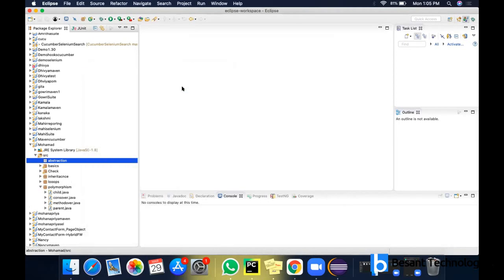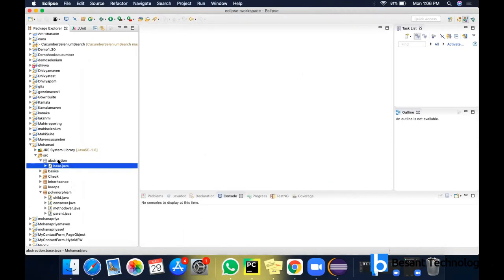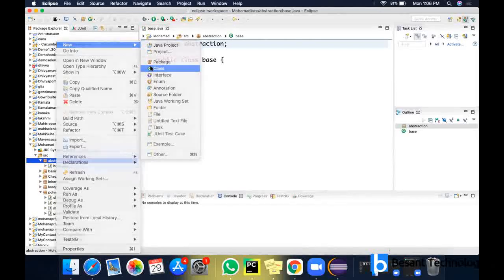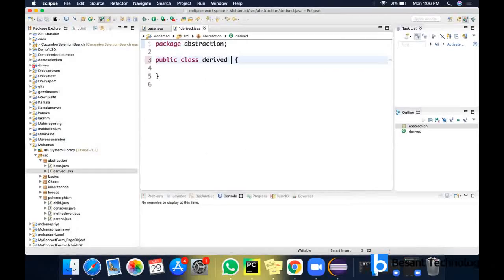So I'm going to create a class, naming it base. I'm having another class, naming it derived, because for abstraction you are in need of the inheritance concept. So I'm creating 2 classes now, the base class and then the derived class. To make a connection between these 2 classes, it is just extends base, as usual. In derived, I'm having a main method.